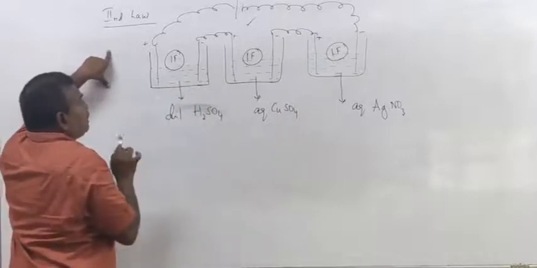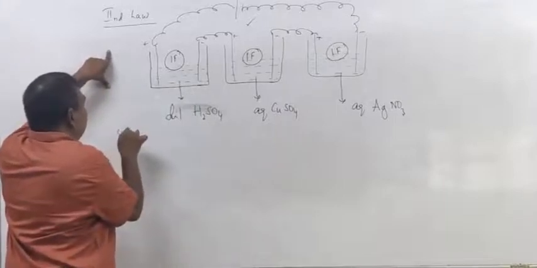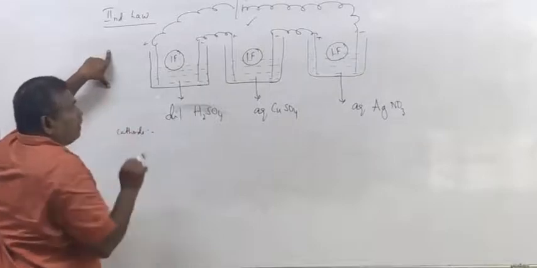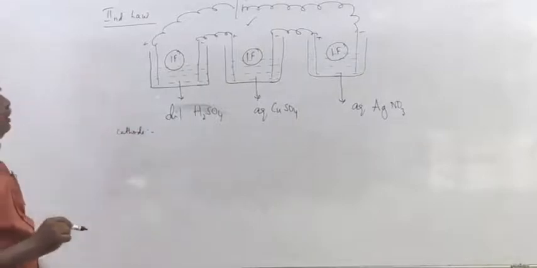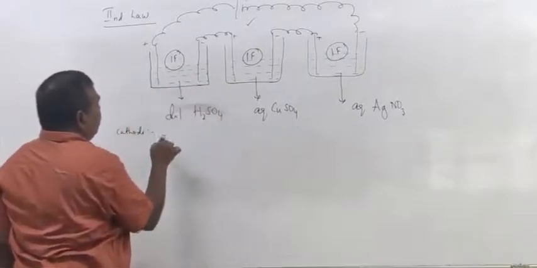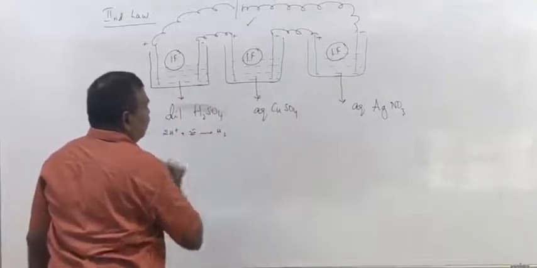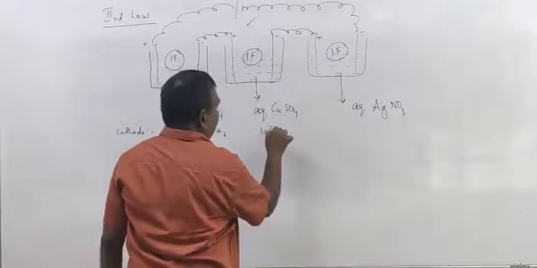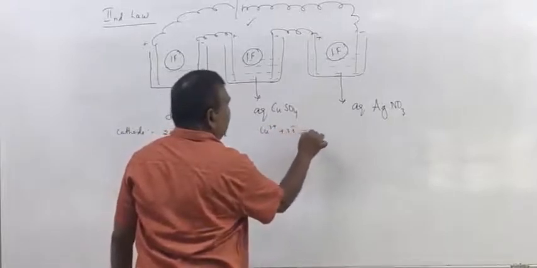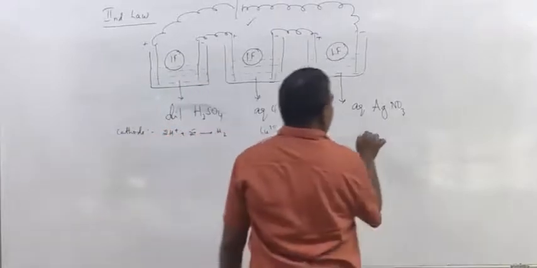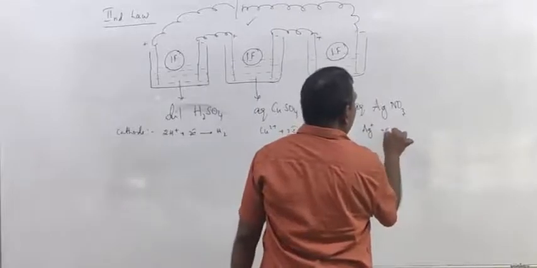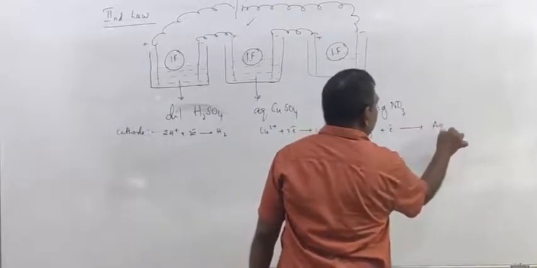Here, let us take a cathode. Anode also same, but I am taking cathode. At cathode, here, hydrogen gas will liberate. Here, copper is deposited. Here, silver is deposited.